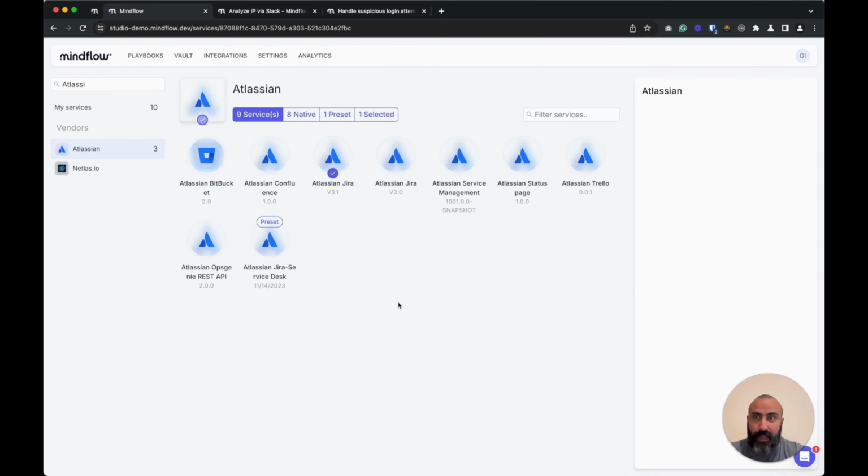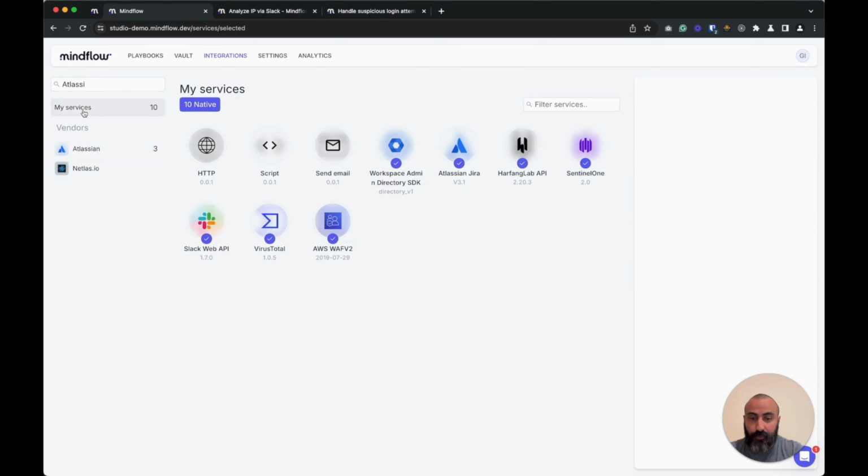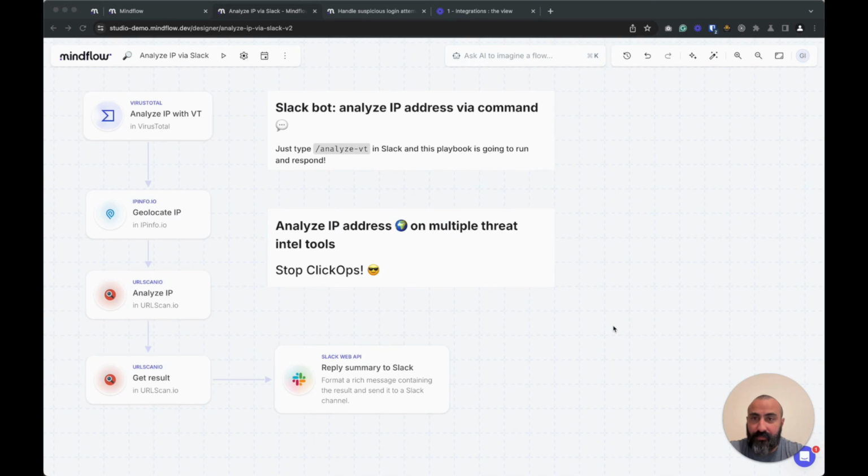So how do we now build our workflows? To do so, we enable the different APIs, and from there they will be available to us. Getting back to our first example, we see that we're using 4 different services: VirusTotal, IPinfo, URL Scan, and Slack. Each step of the workflow is an operation of one specific service.